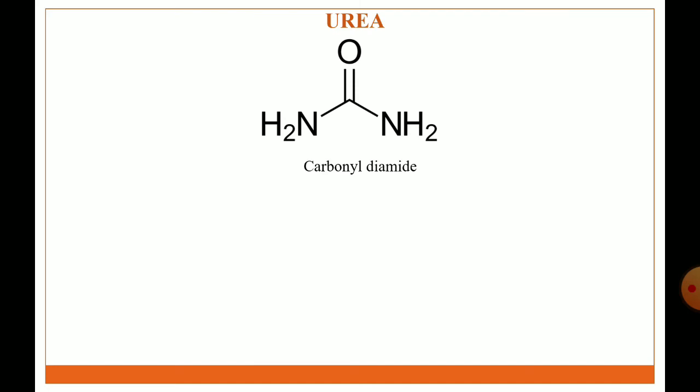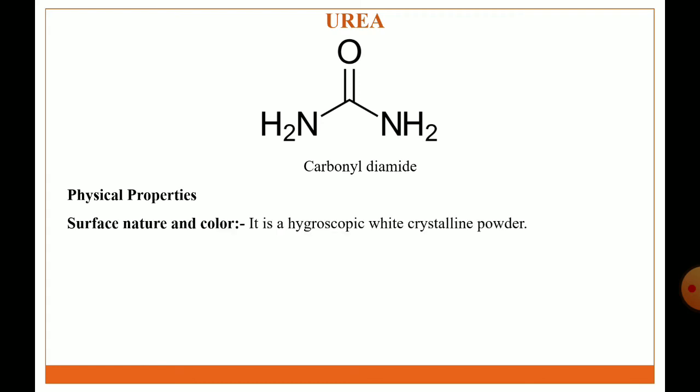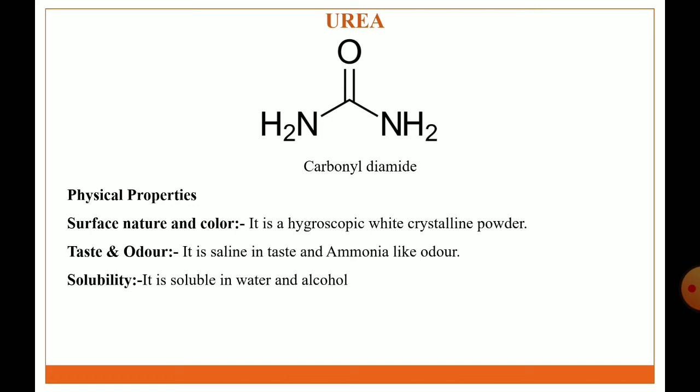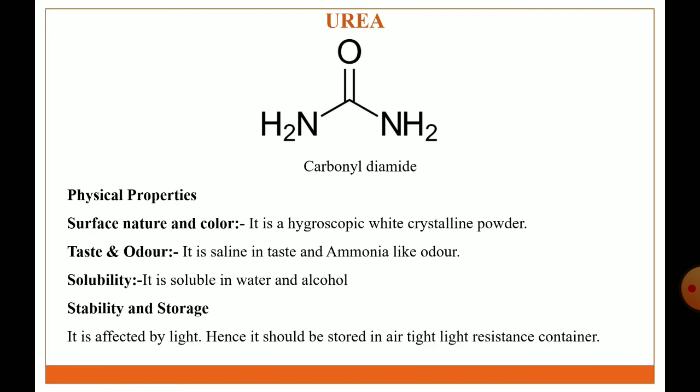Next diuretic agent is urea. This is the structure of urea. IUPAC name is carbonyl diamide. Physical properties: surface nature and color: it is a hygroscopic white crystalline powder. Taste and odor: it is saline in taste with an ammonia-like odor. Solubility: it is soluble in water and alcohol. Storage and stability condition: it is affected by light, hence it should be stored in an airtight, light resistant container.